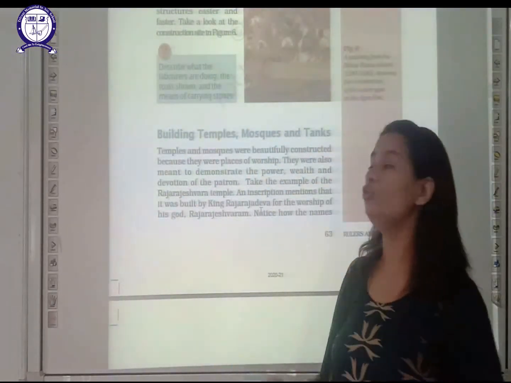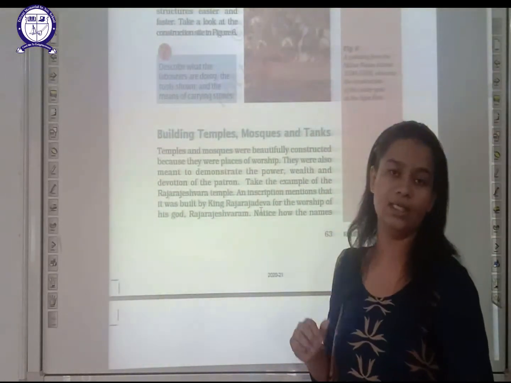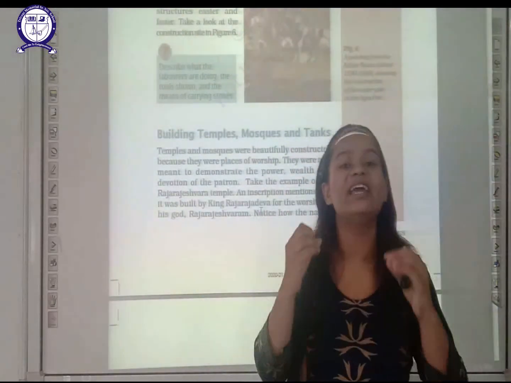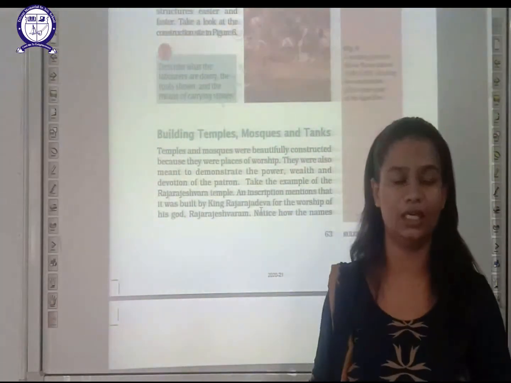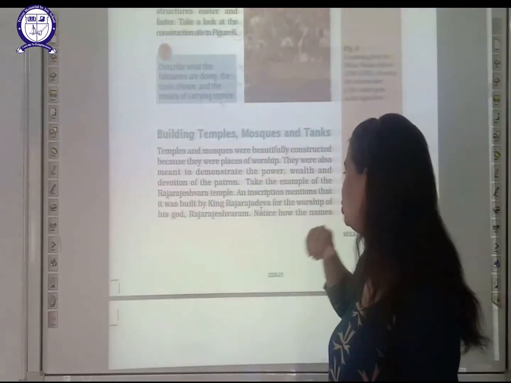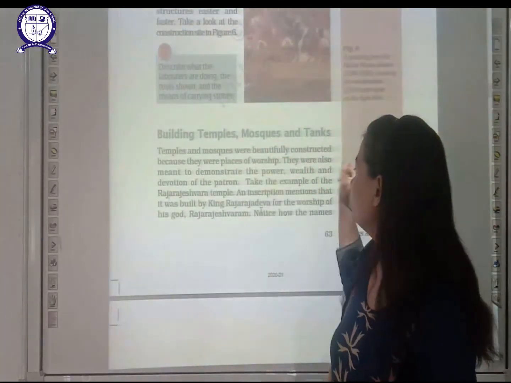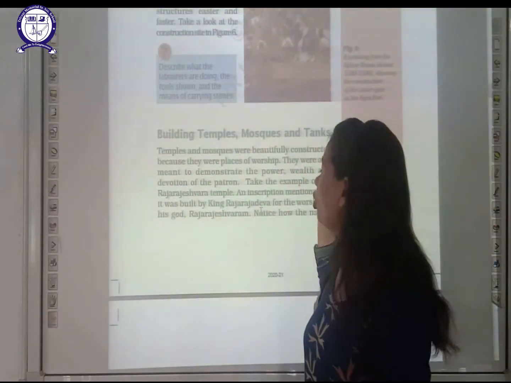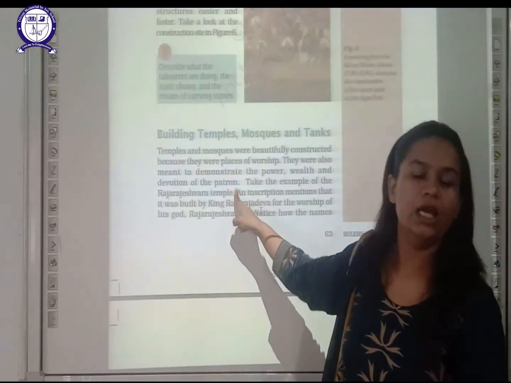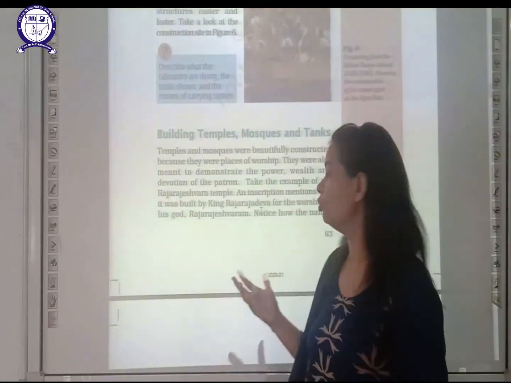Why is that much amount spent in construction of temples, mosques or tanks? Because the temples or the mosques or the tanks have a great significance for the king. In what way are they significant? In what way are they important for the kings? Let's see, students. They here refers to temples or mosques. They represent or demonstrate the power, wealth and devotion of the patron. You know, in earlier times the wealth was kept in the temples or the mosques only.